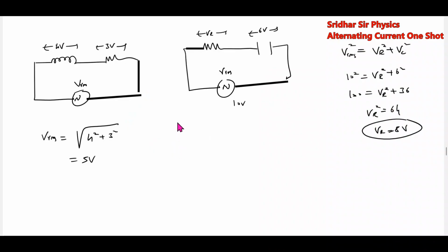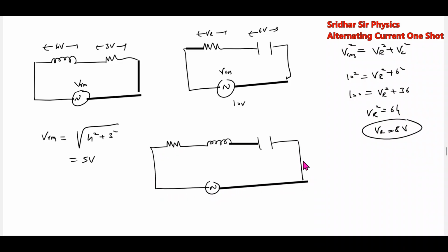Similarly, we'll go for how much VRMS, not the vector sum of all.